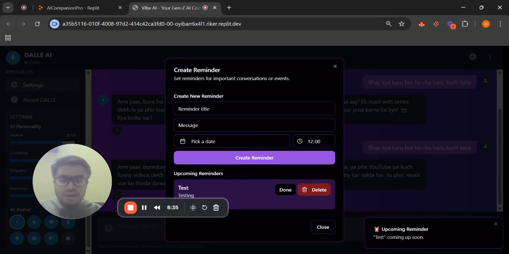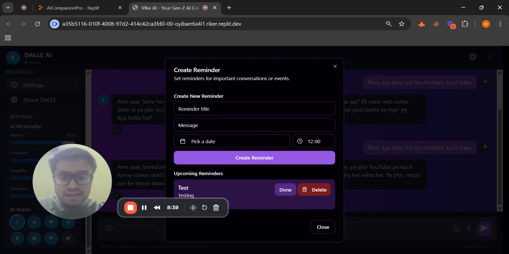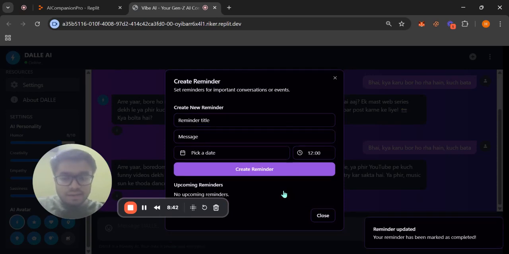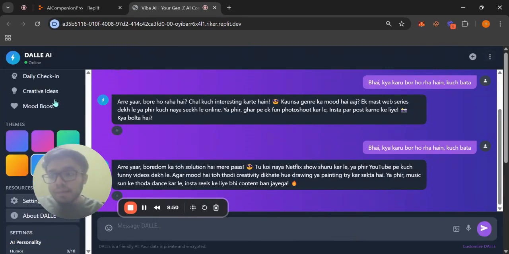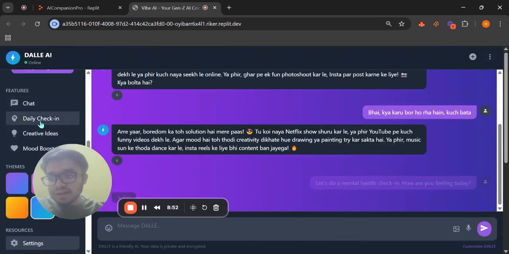Now if I want to delete this, what I can do is go to done, and then it will say your reminder has been marked as completed. So this is one more functionality that I've added in my app. And I'll just show you this also.